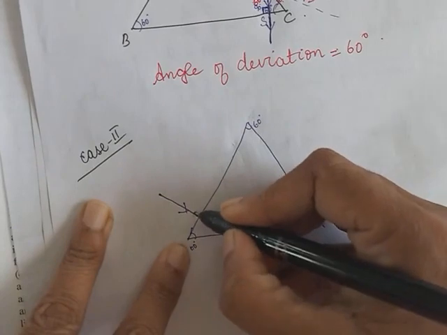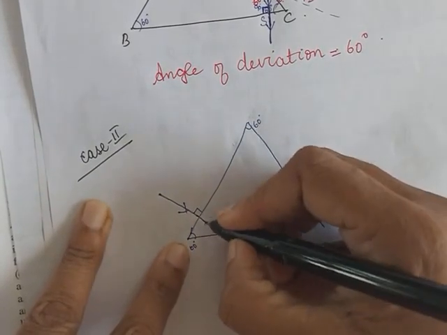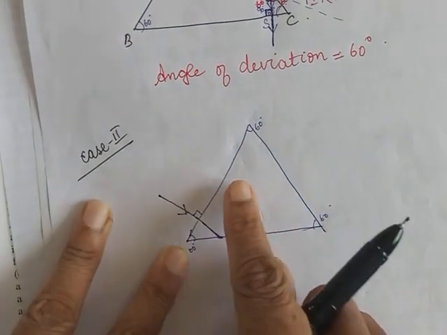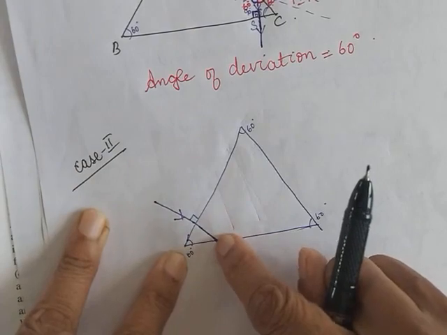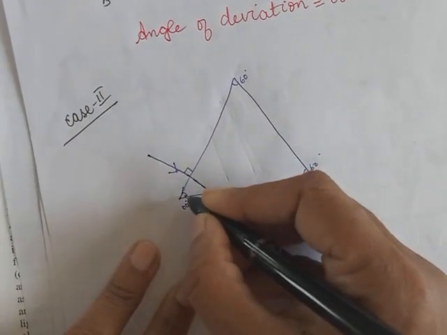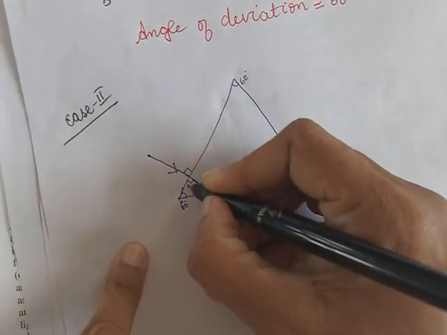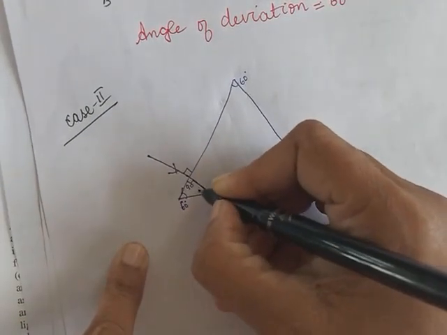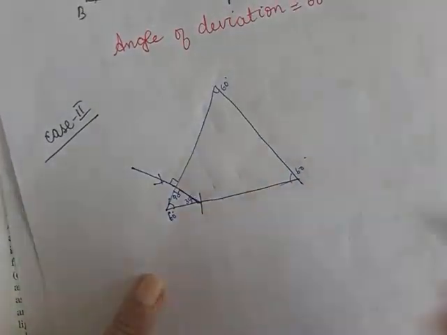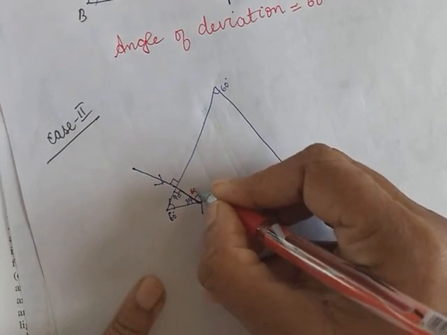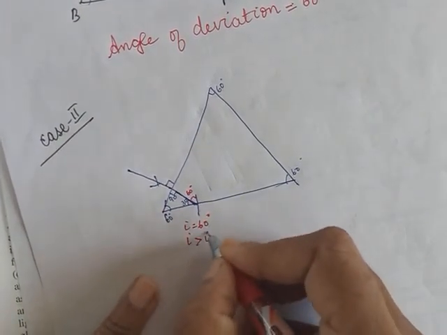So what will happen? Again, normal incidence. So the ray will go straight and hit here. Okay, there it was hitting in this surface. Now if it is incident here, it will hit here. So things might slightly change. Now this is 60, this is 90, so this will be 30. So this angle will be 60. So the angle of incidence here is 60 degree, I greater than IC.